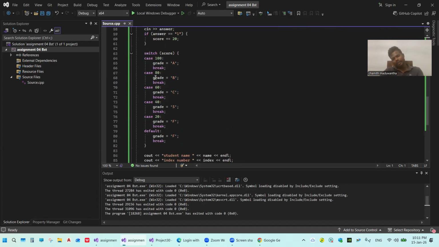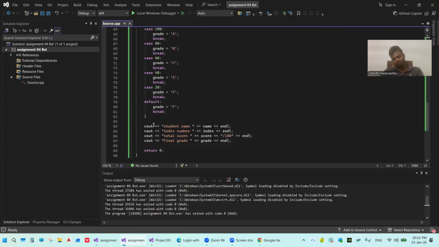So case 80, grade equal to B, break. Case 60, grade equal to C, break. Case 40, grade equal to S, break. Case 20, grade equal to fail, break. Default, grade equal to fail, break.